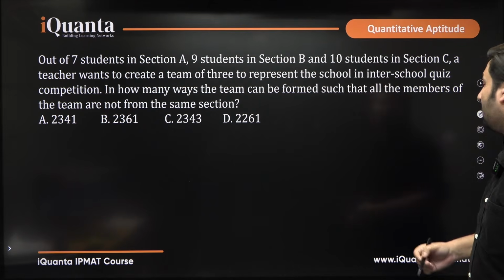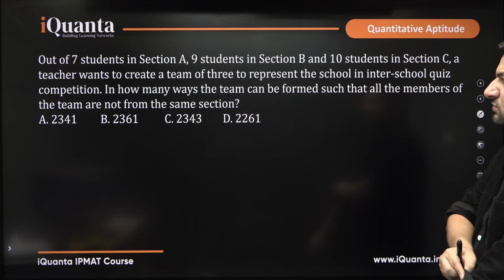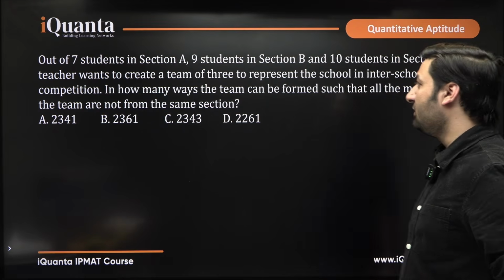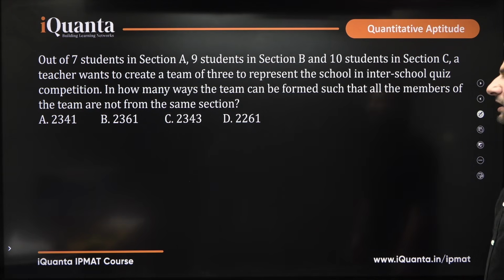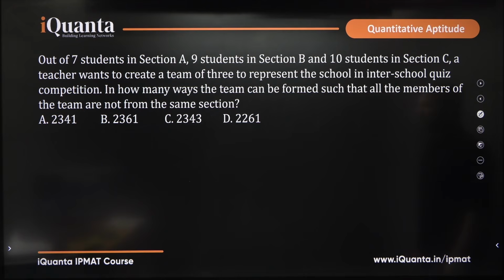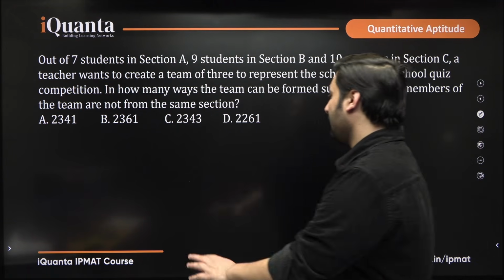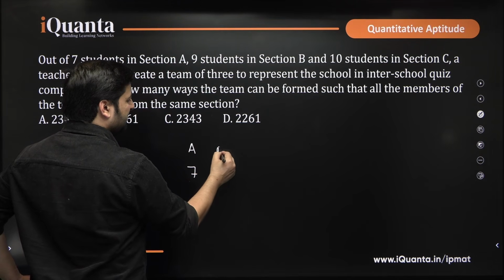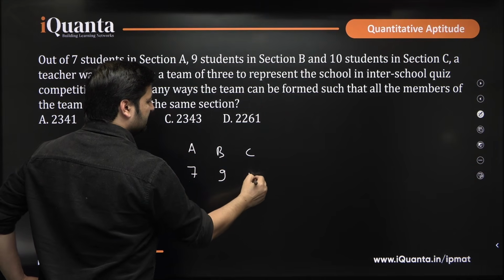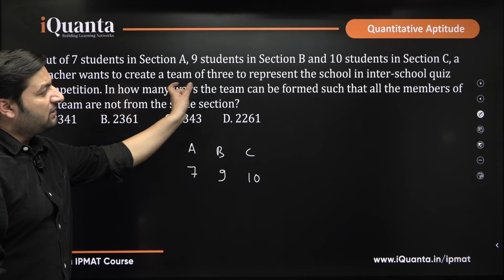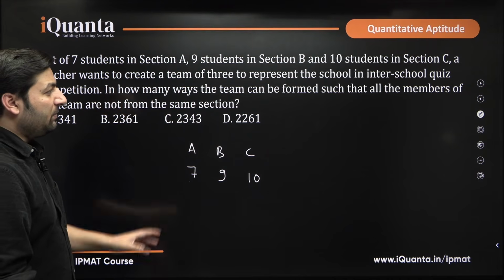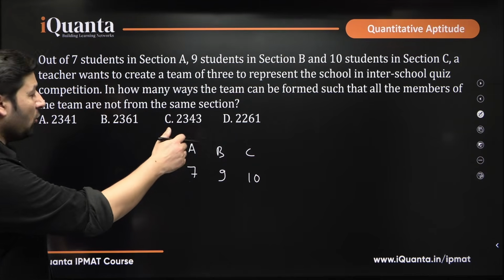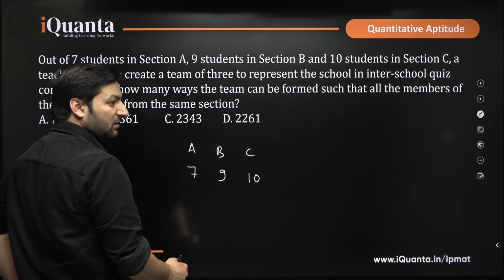We will go to the next one now, okay. What is this question? Out of 7 students in section A, 9 students in section B and 10 students in section C, a teacher wants to create a team of 3 to represent the school in inter-school quiz competition. In how many ways can the team be formed such that all the members of the team are not from the same section? There are 7 students in section A, 9 in section B, 10 in section C. Out of these, we have to create a team of 3.